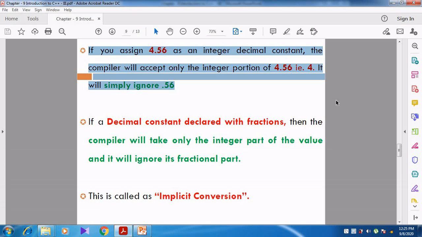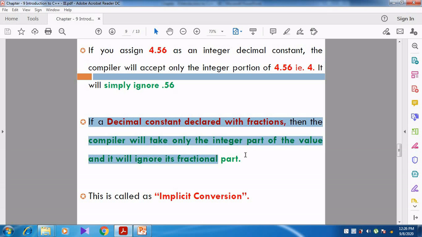Can you understand, students? So when I give 3.14, what does it take? It does not take 0.14, it takes only 3, because 3 is the integer portion and 0.14 is removed. If a decimal constant is declared with a fraction, then the compiler will take only the integer part of the value and ignore its fractional part.